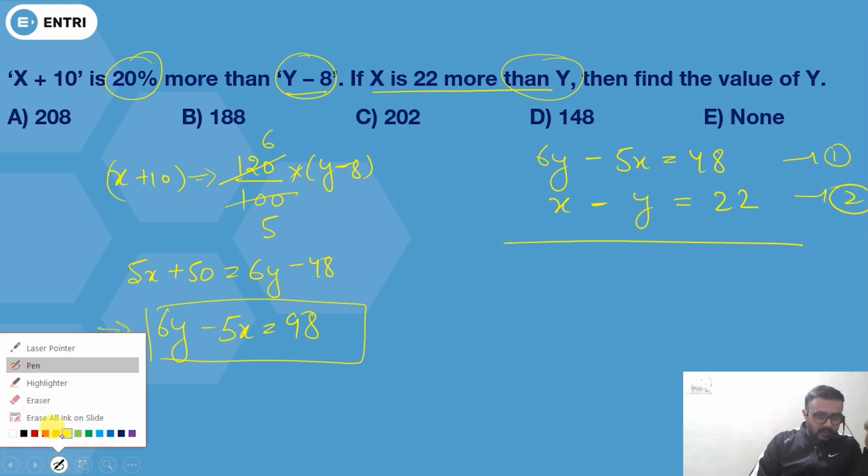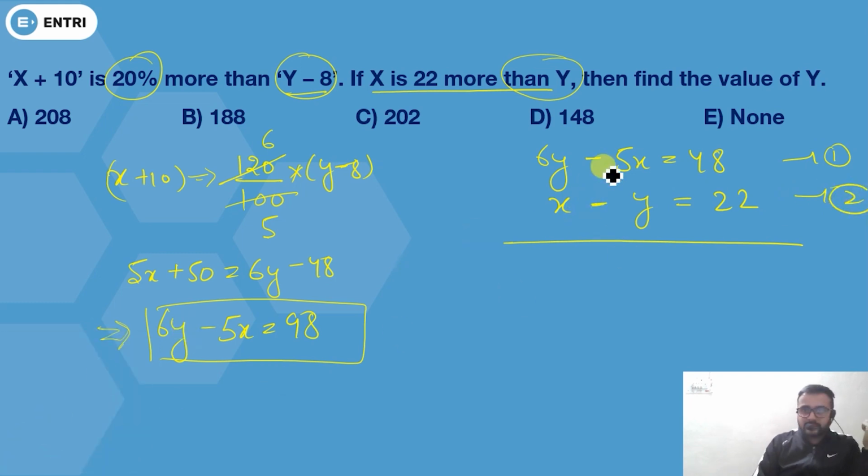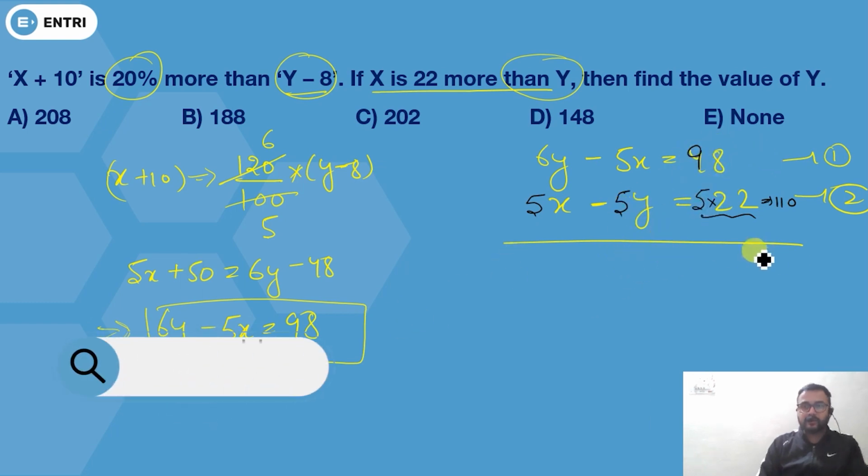Now do one thing, make coefficient of x same. Here coefficient of x is 5, so multiply by 5 here, multiply by 5 here. You're going to get 110. Actually this one is not 48, this one is 98.